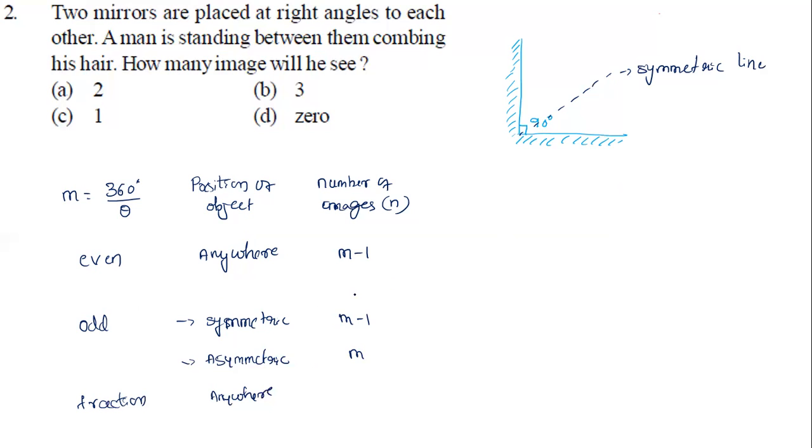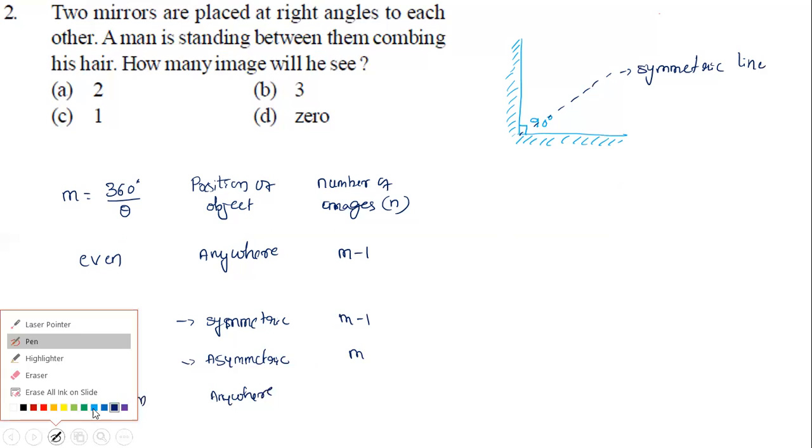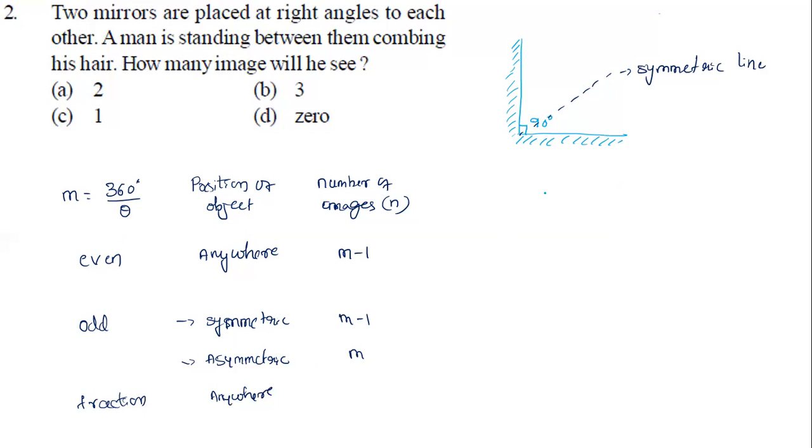Now look at our case, where theta is the angle between the two mirrors. I'm going to solve my question now. Theta is given as 90 degree. Let me find m. m equals 360 degree divided by theta, so 360 degree divided by 90. The zero cancels, and it will be 4. So we got m equal to 4.